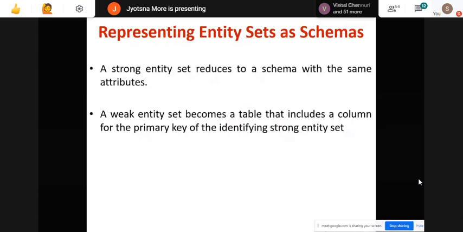Okay, before that I will ask you, which we have actually covered in chapter number 2. What is the primary key of weak entity set? Students, what is it? Partial key. Yes, partial key, but after that what did you say?